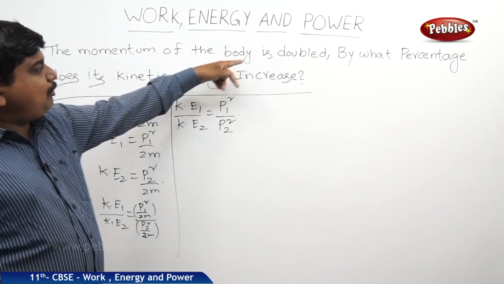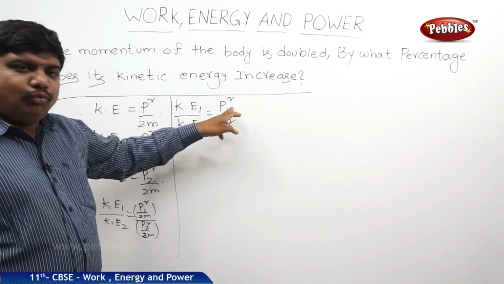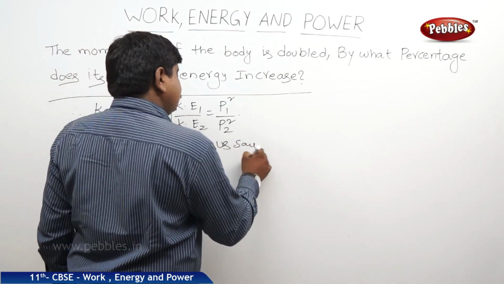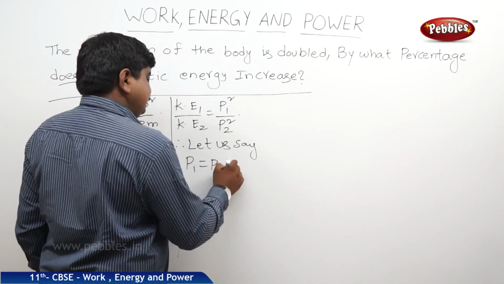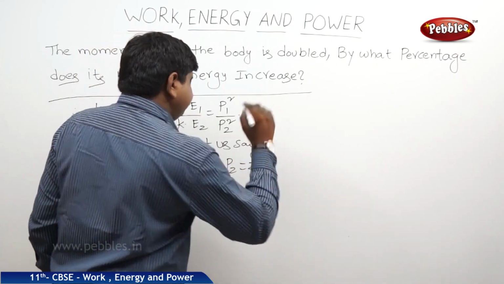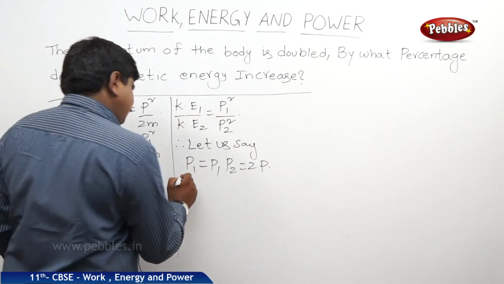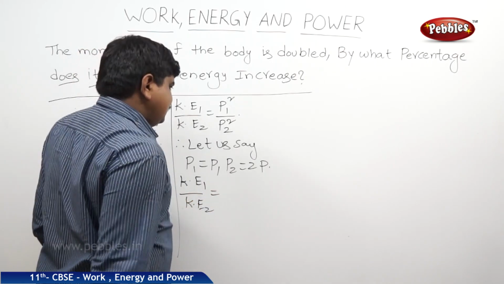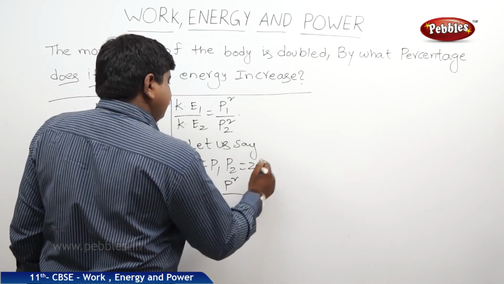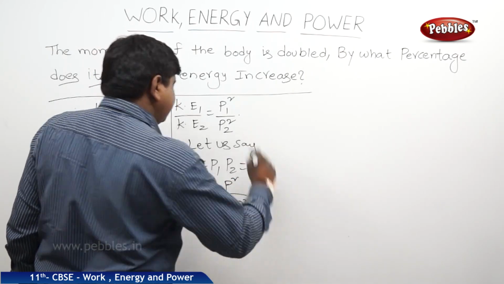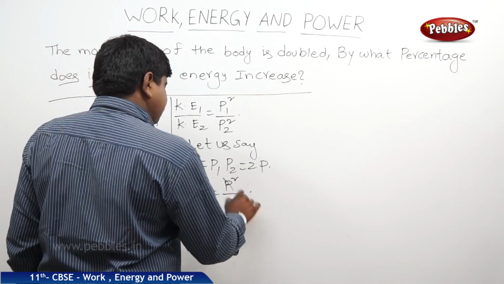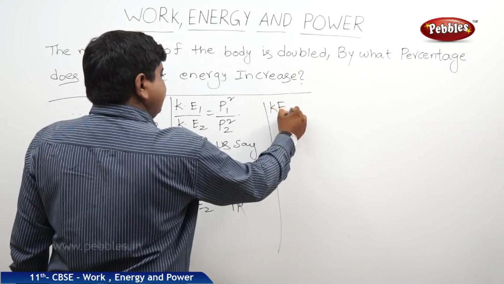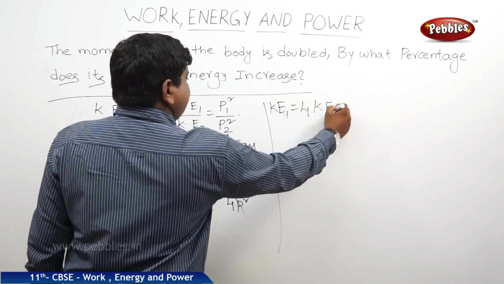But the momentum of the body is doubled. Therefore, let us say the original momentum p1 is equal to p. P1 is equal to P initially. P2 is equal to doubled, meaning 2P. So therefore, KE1 by KE2 is equal to P1 square, meaning P square, by P2 square, meaning 4P square. So P square gets cancelled. Therefore, KE1 is equal to 4 into KE2.